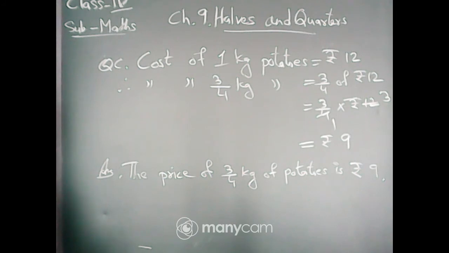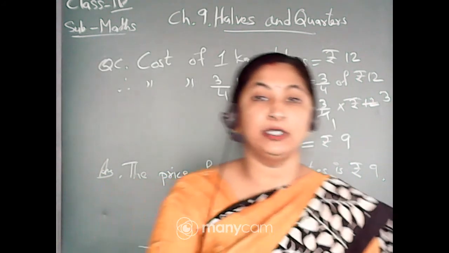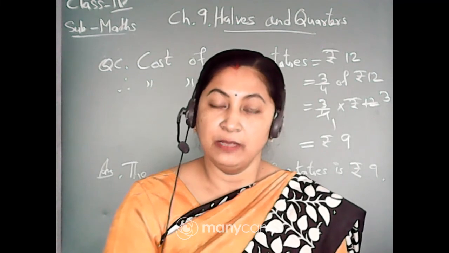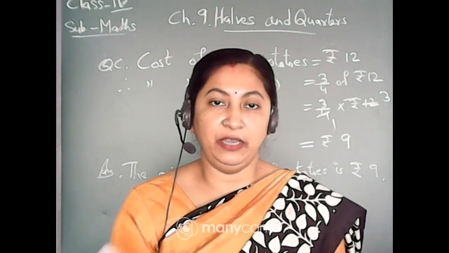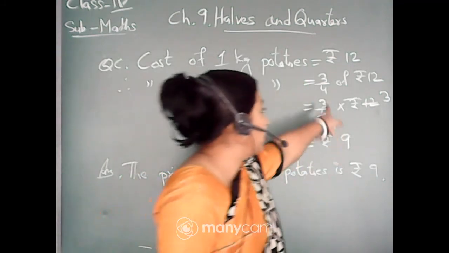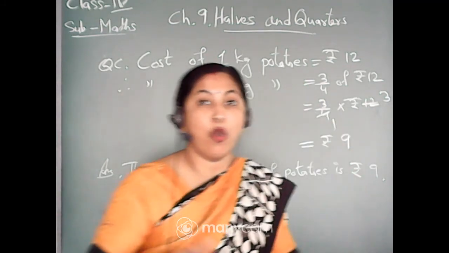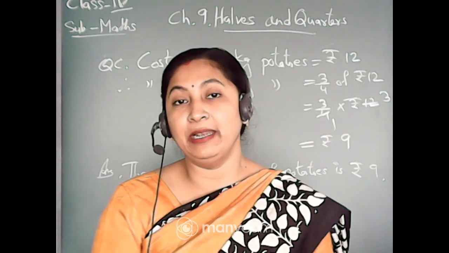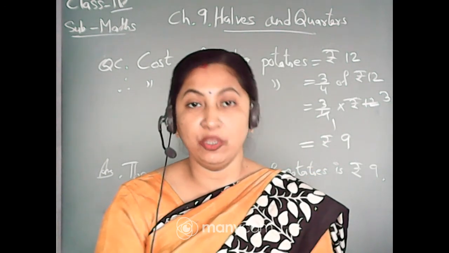Yes. So students, today up to this only. Whatever we have done in the class today, once more you will do it in your home copy, okay, because it will be easier for you to find out this type of multiplication. Okay, 3 by 4 of 12, this type of multiplication. So this is my request to everyone, kindly you do it once more in your copy.